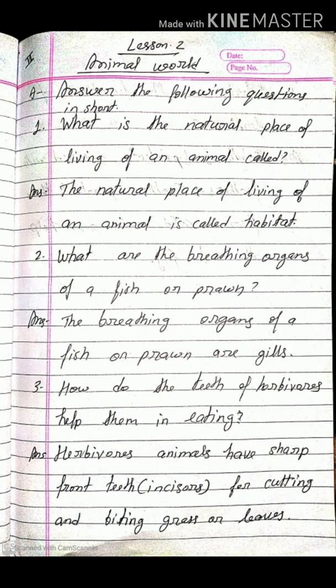Next, how do the teeth of herbivores help them in eating? I repeat the question again. How do the teeth of herbivores help them in eating? Answer: herbivorous animals have sharp front teeth, means incisors are sharp, for cutting and biting grass or leaves. I repeat again, herbivorous animals have sharp front teeth, incisors, for cutting and biting grass or leaves. You have to write this in your copy.